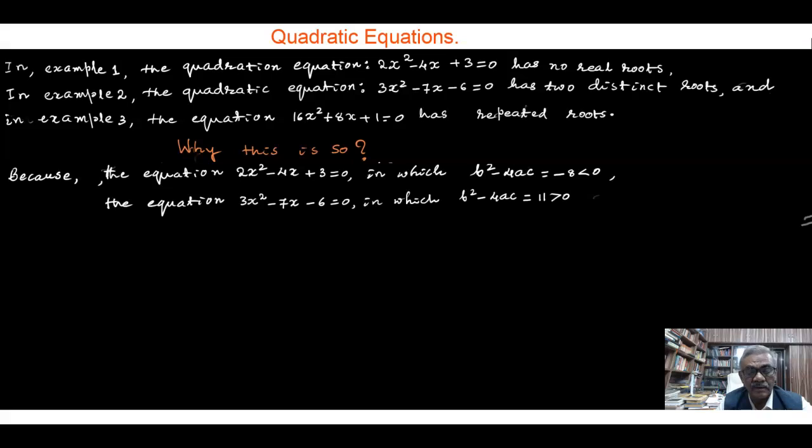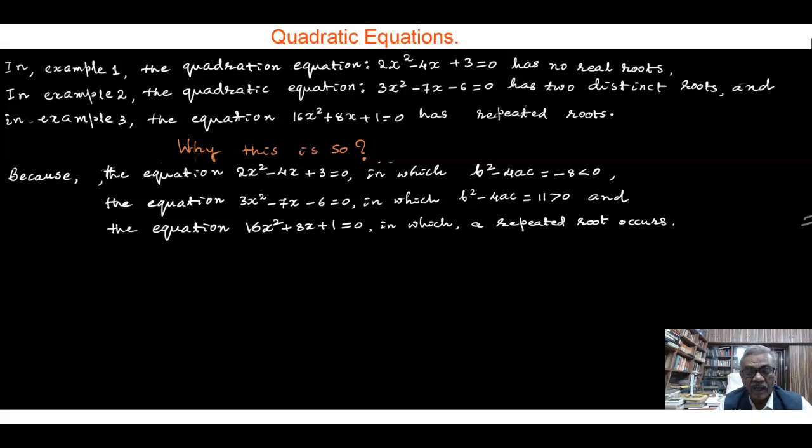For the equation 3x square minus 7x minus 6 equal to 0, b square minus 4ac is equal to 121, which is greater than 0. And for 16x square plus 8x plus 1 equal to 0, a repeated root occurs.